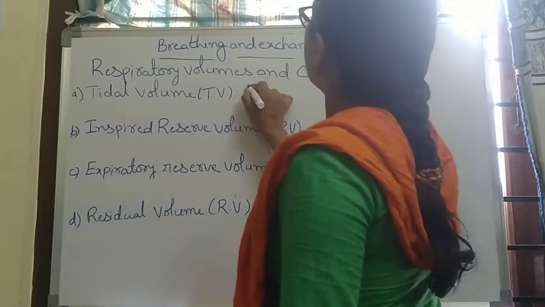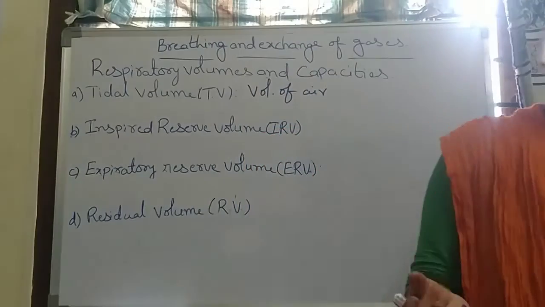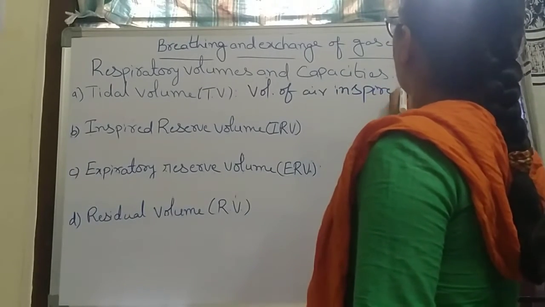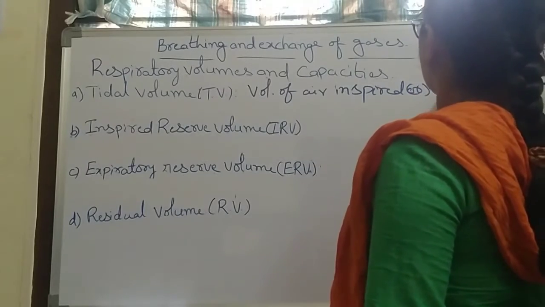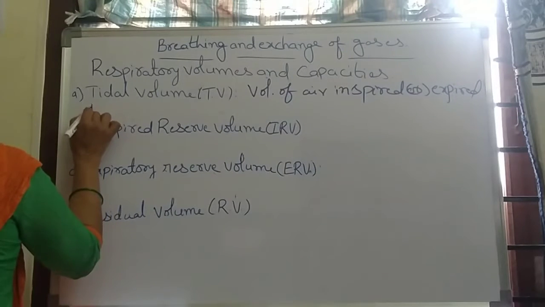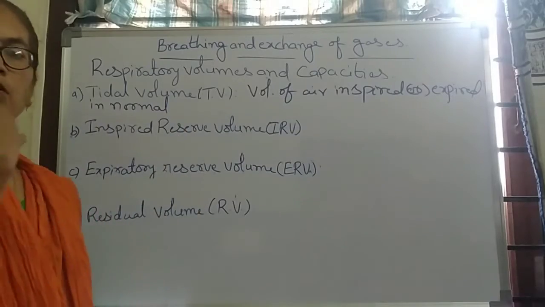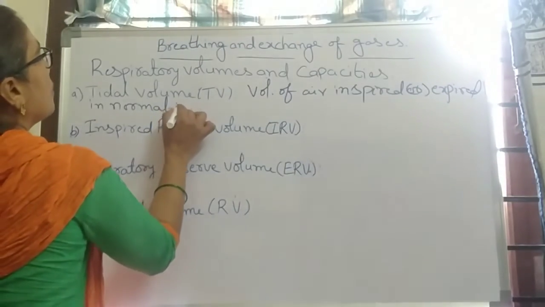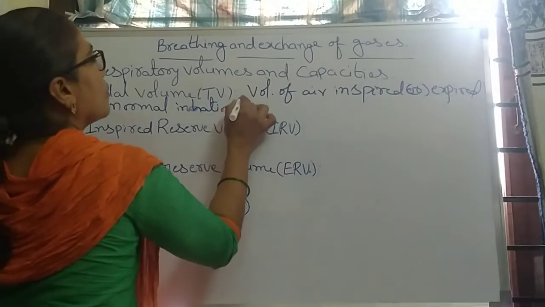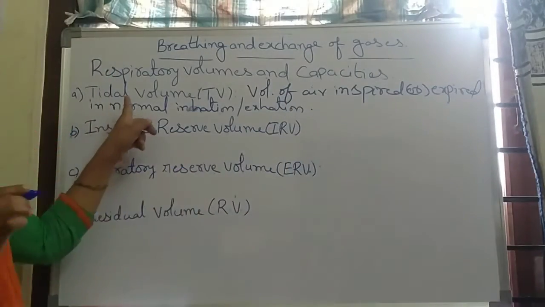The volume of air inspired or expired in normal inhalation or exhalation is called tidal volume.